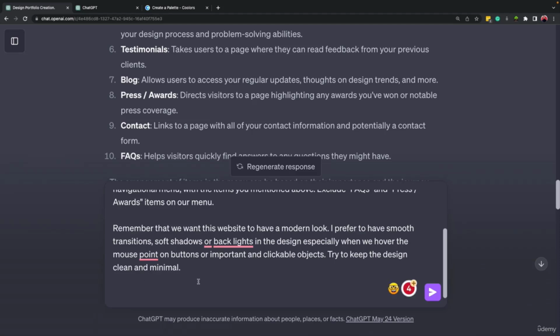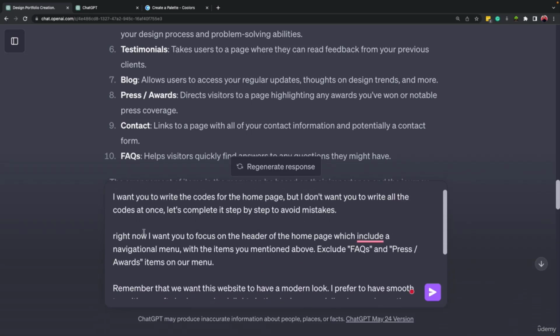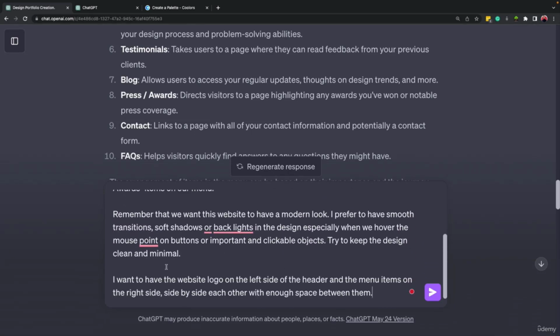Okay, the next thing that I want to ask ChatGPT to do is the placement of elements. So I want to say that I want to have the website logo on the left side of the header and the menu items on the right side, side by side with enough space between them. Okay, so more or less we mentioned what we need, the style of it, the structure.